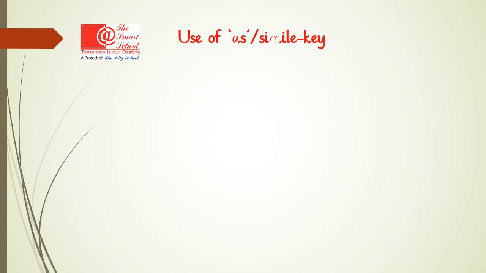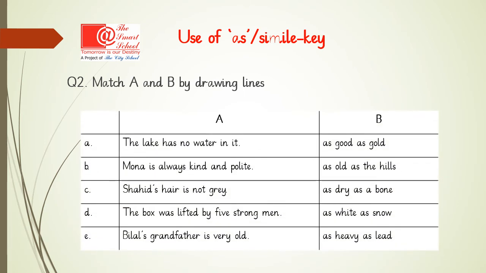Now that you have completed the exercise, let's check whether you have used the word as correctly or not. Now let's check question number 2. We were supposed to match columns A and B by drawing lines. Let's see whether you have answered it correctly. The lake has no water in it, so the lake is dry. Yes, as dry as a bone. Well done. Mona is always kind and polite. She's quite a good lady. Yes, as good as gold.